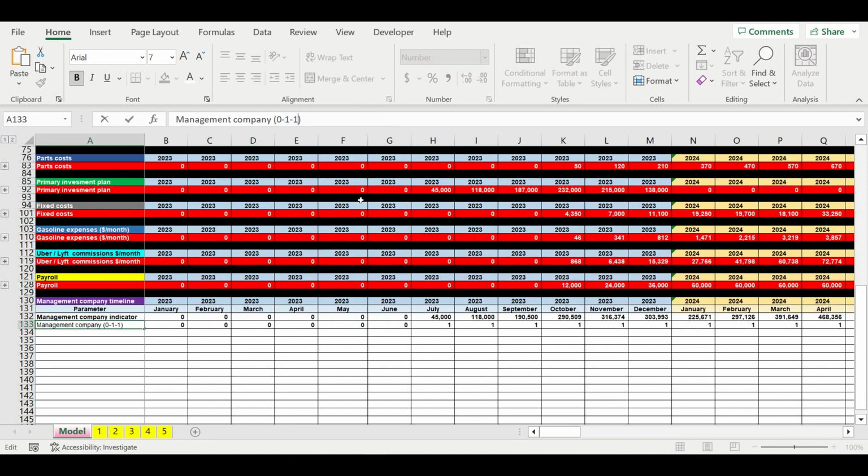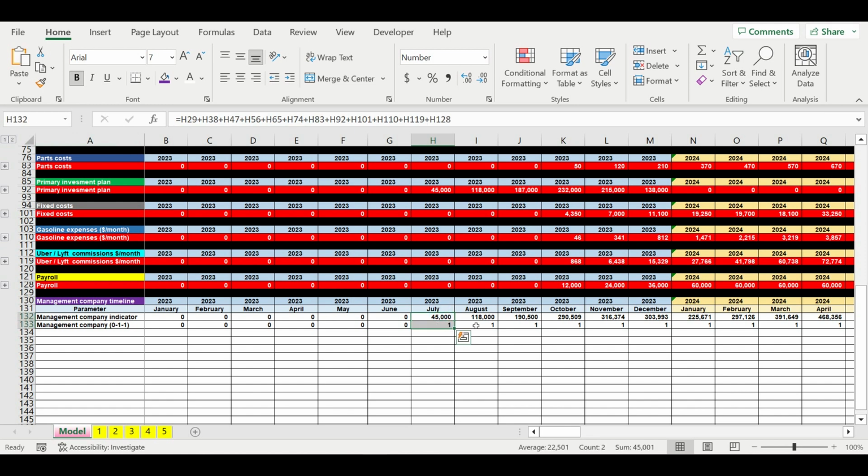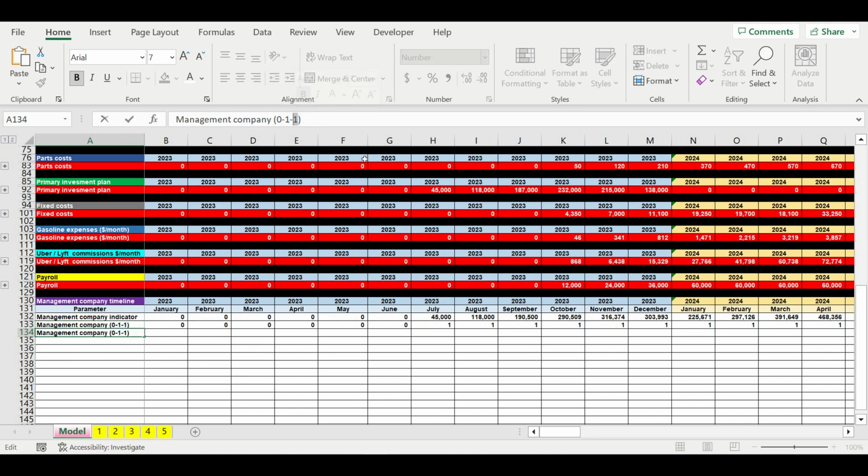Let me just do this. And now we need to find the specific moment when the story of the management company starts. So for this cell, if this equals 1, we will put 1, otherwise 0.